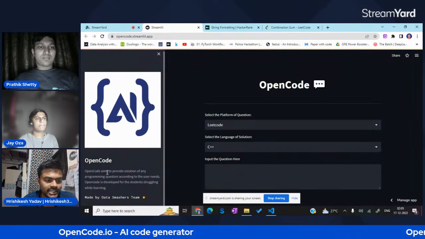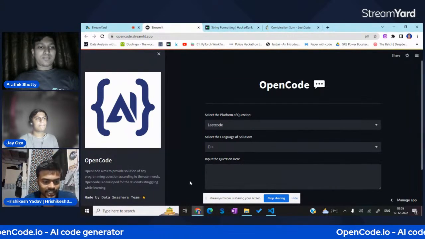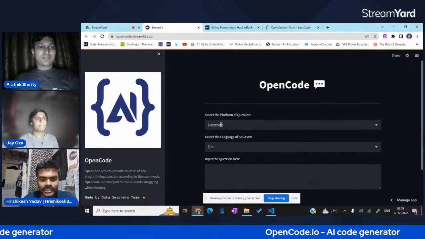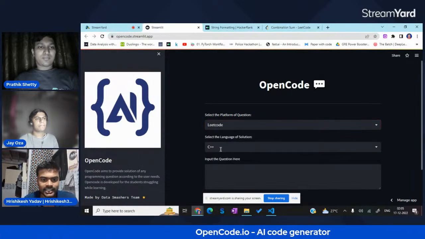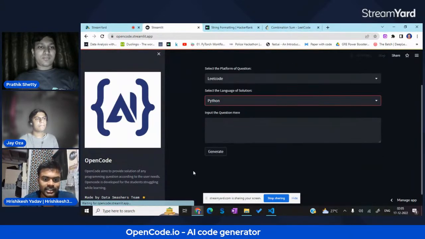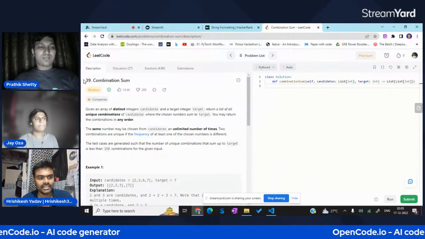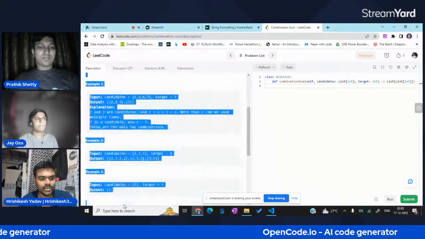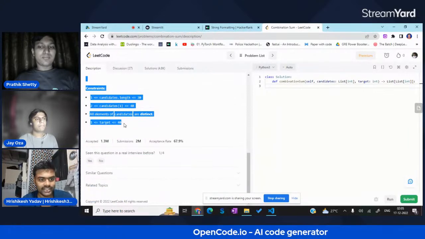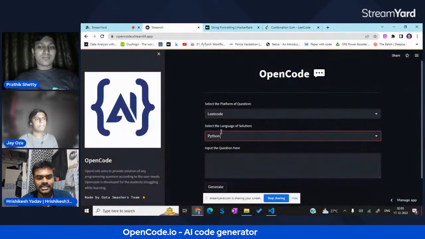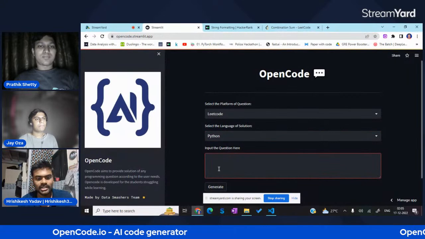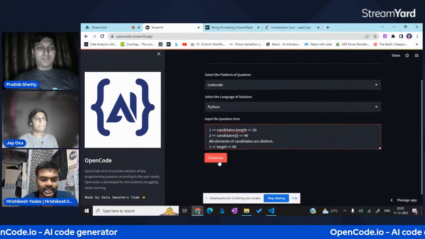Here we can see the basic details, made by the Data Smashers team. Let's say Leetcode and Python. We have one sample question here to take on. We'll copy the whole example with constraints and everything, and put it here.